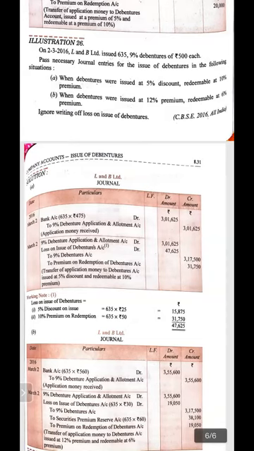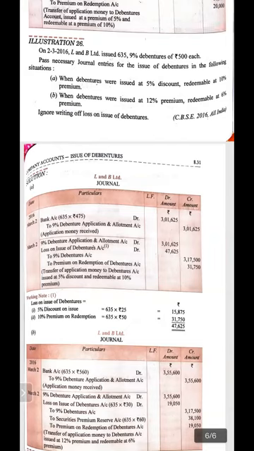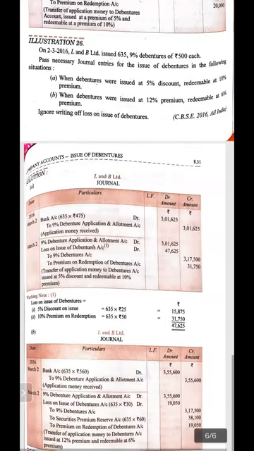To 9% debenture: the value of the 9% debenture is shown after deducting the discount, and then the premium on redemption is to be shown, 31,750 rupees.